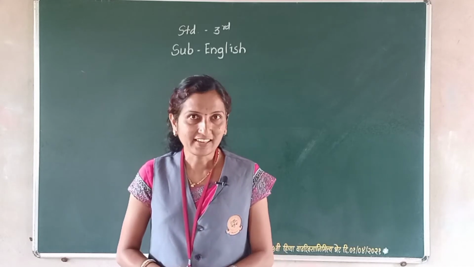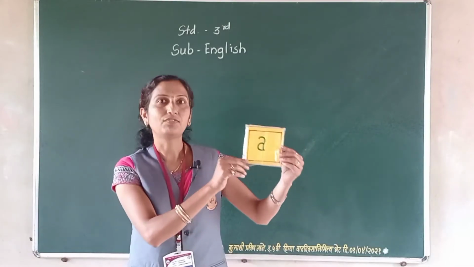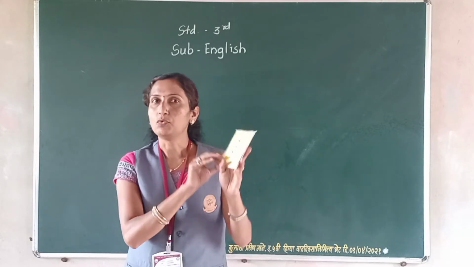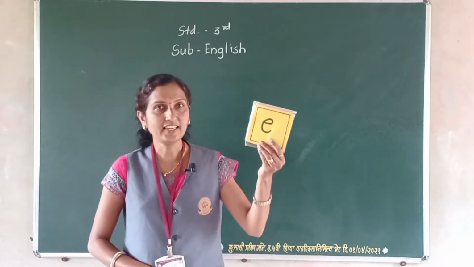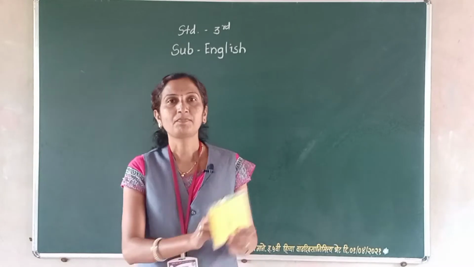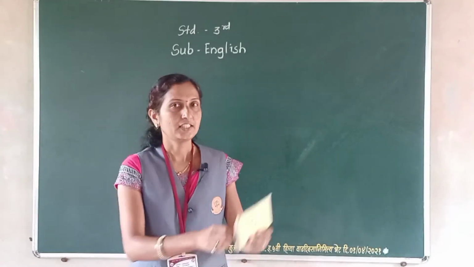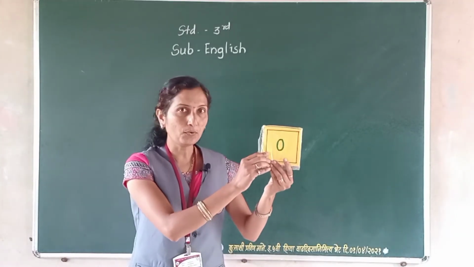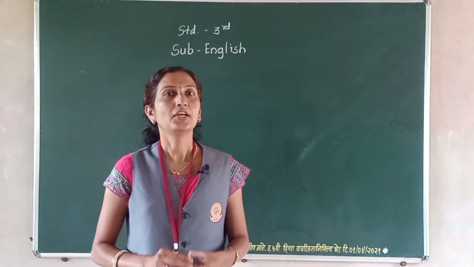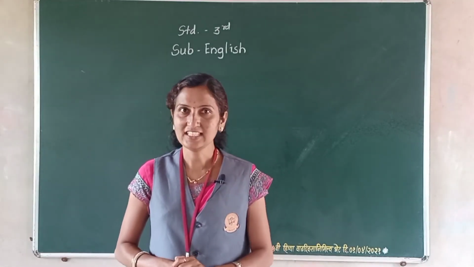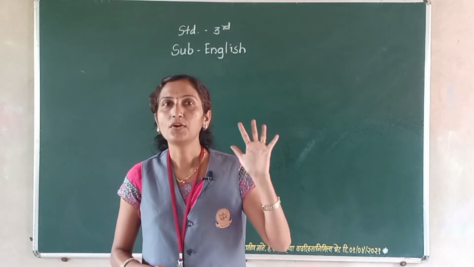And which are they? The first one is A. The second is E. The third one is I. Next, O. And the fifth one is U. You have got 5 close friends: A, E, I, O, U.